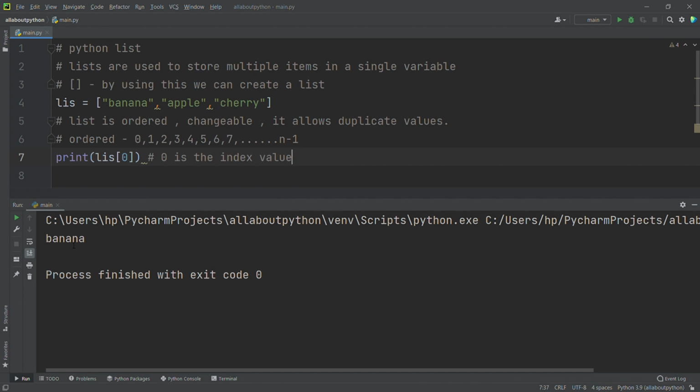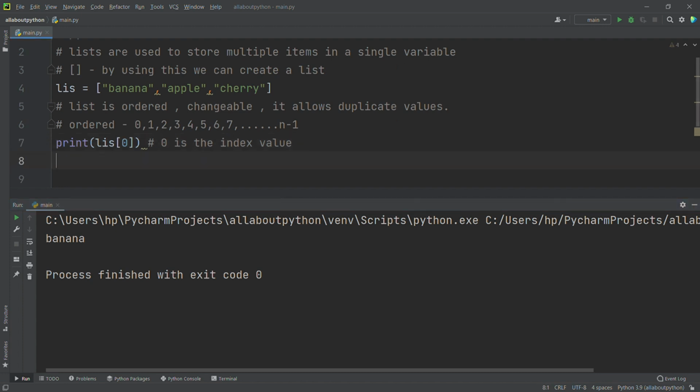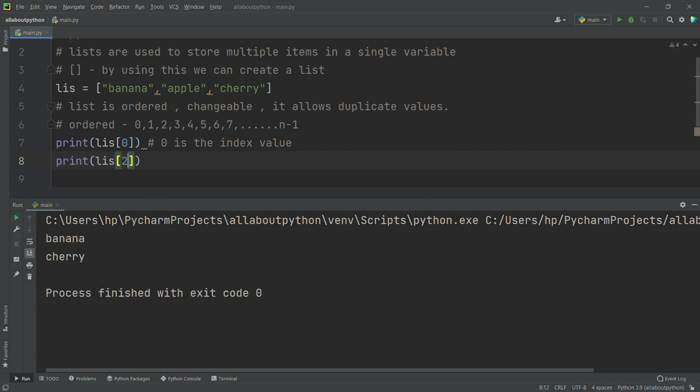Okay, so I will run this. See, here you are able to see it's printing banana, right? What if I want to access cherry? I am going to give lis of what index value? It's going to be 2, right? This is 0, apple is 1, and cherry is going to be 2. So I will give 2. See, it's printing cherry.